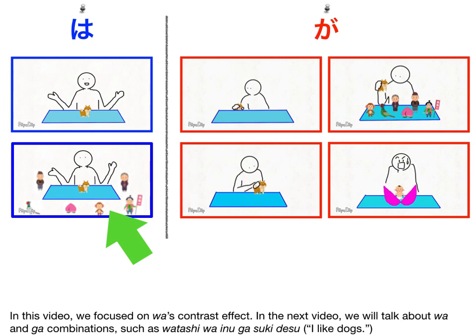In this video, we focus on wa's contrast effect. In the next video, we will talk about wa and ga combinations, such as 私は犬が好きです.